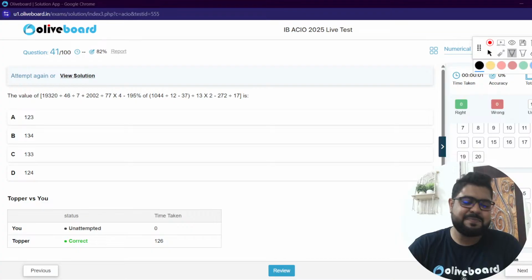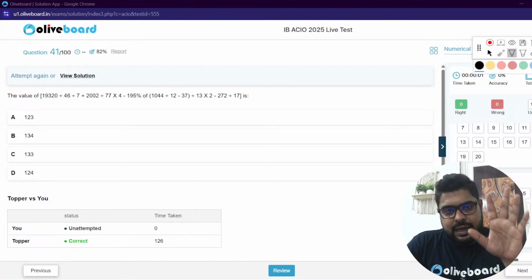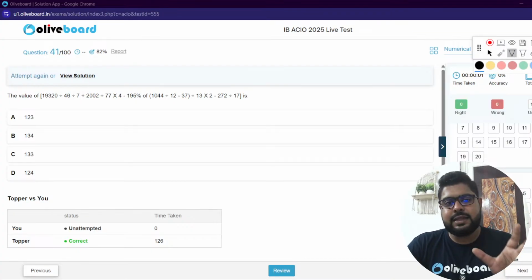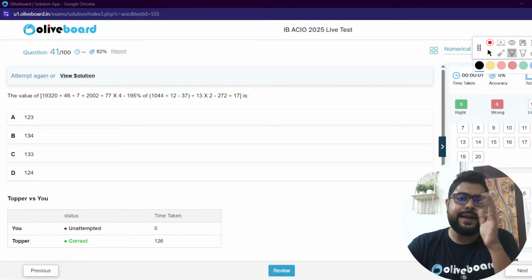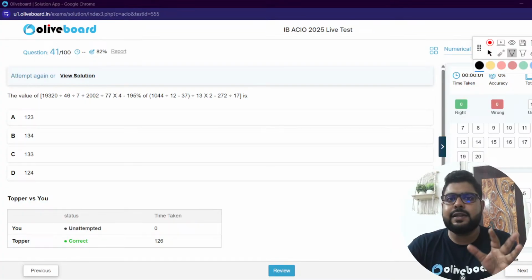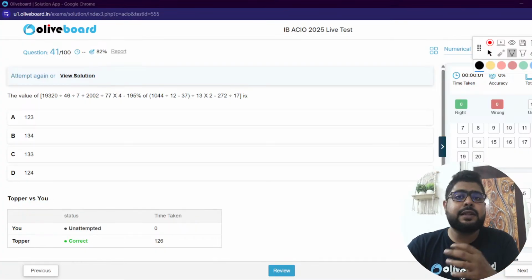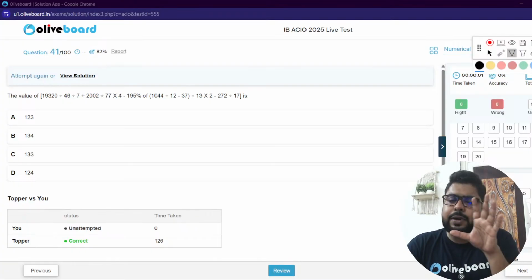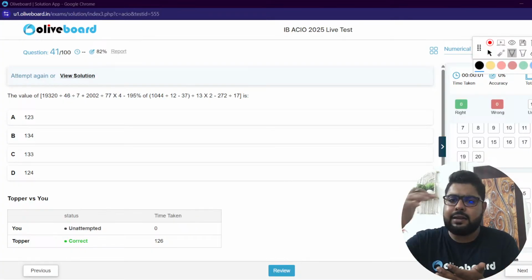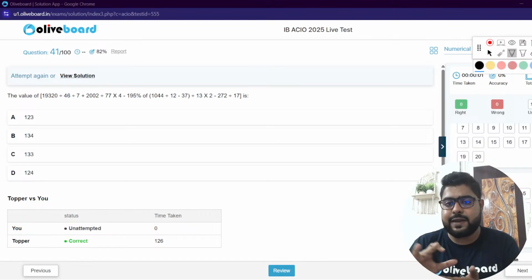Now again, this week's mock, I felt the level is quite good. In 2024, the IB ACIO exam suddenly revamped the exam level. They increased the level, and the jump was significant.